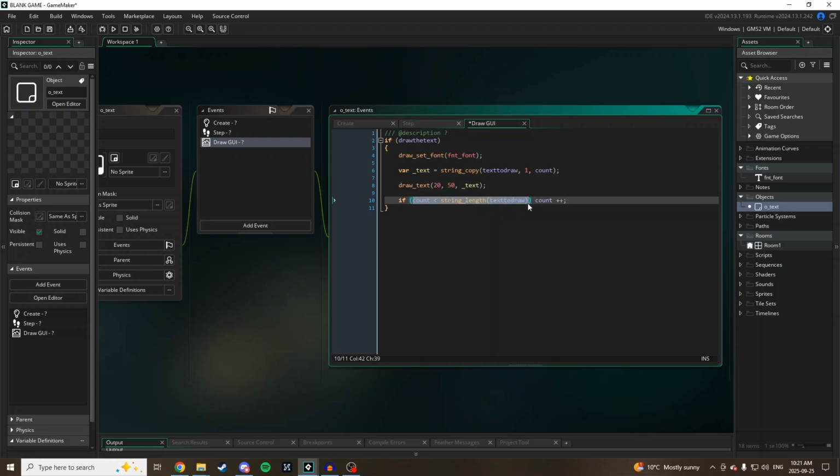And then if count is less than the total string length of the string that I want to draw, I'm going to be increasing it by 1. So what this is going to do is grab the string that I want to draw, and because count starts at 0, start off by grabbing just the first letter of that string, and then every single frame is going to add a letter to it, and then store that in the string that I have here in text. I don't know if string copy is the only way, but I know it's the best way to get a typewriter effect.